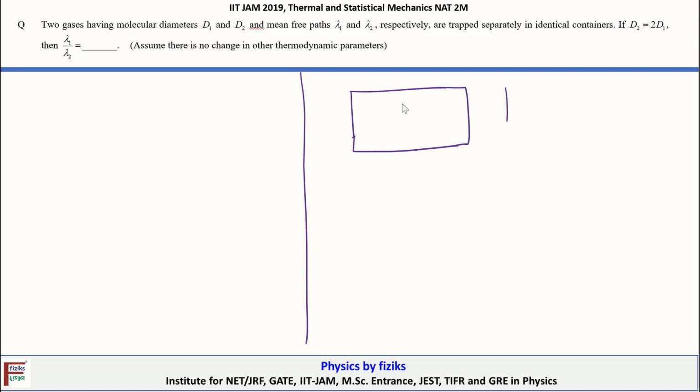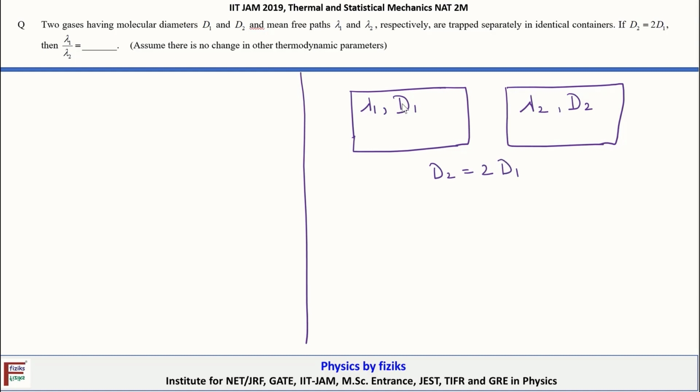Let's try to represent the situation schematically. We are given two gases where lambda1 is the mean free path for gas 1 and d1 is the corresponding molecular diameter. For gas 2 we have lambda2 as the mean free path and d2 as the diameter. It's also given that d2 is equal to twice d1.